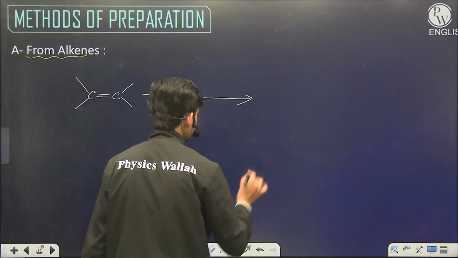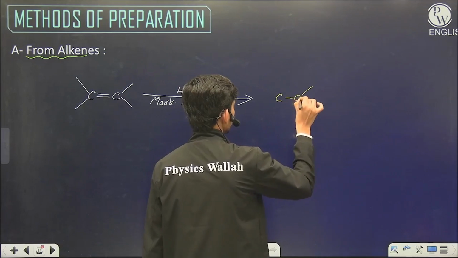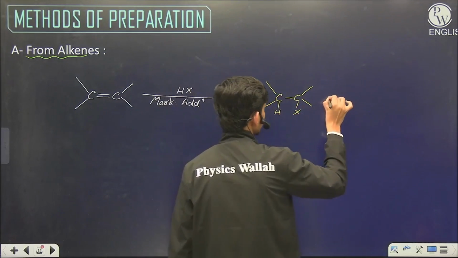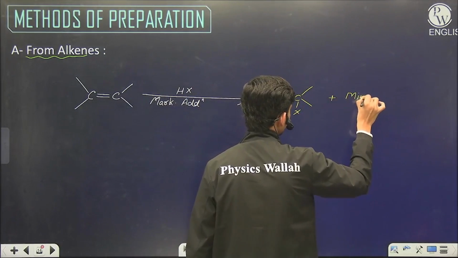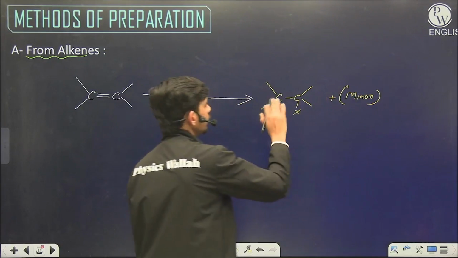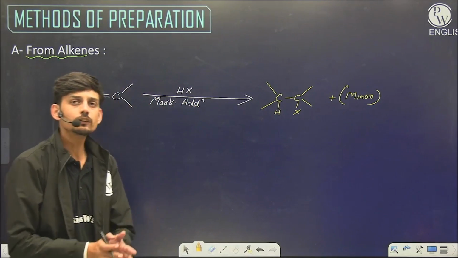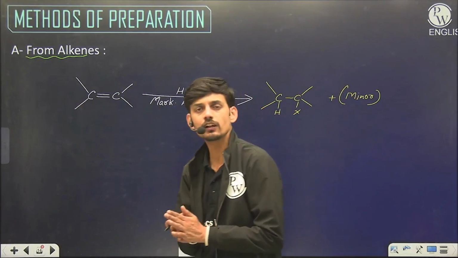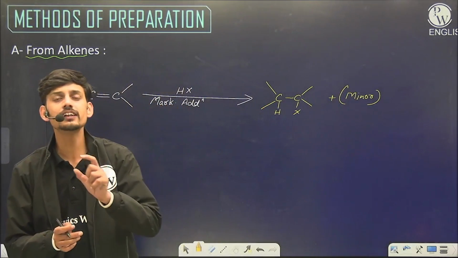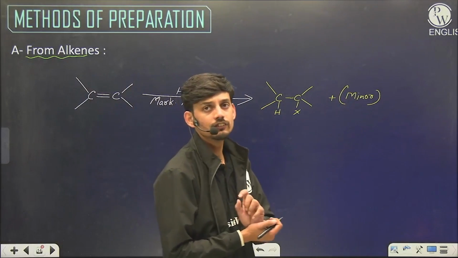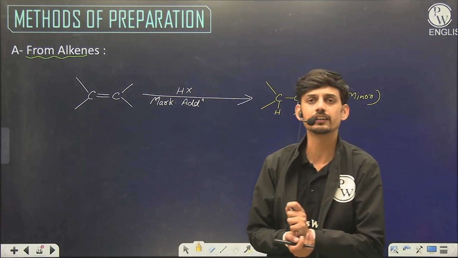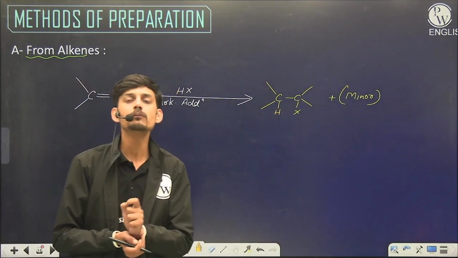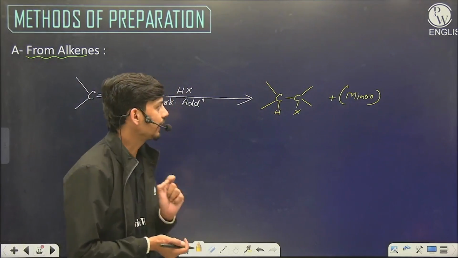On one carbon there is hydrogen, and on the other carbon the halogen is attached. And one more minor product will be formed if the 2 positions are different. According to Markovnikov addition, we check for the more stable carbocation position, or we say that the halogen is attached to that carbon position which forms the more stable carbocation. Halogen would be attached to that carbon which forms the more stable carbocation.